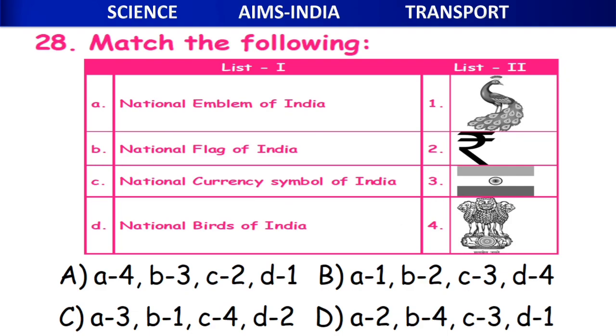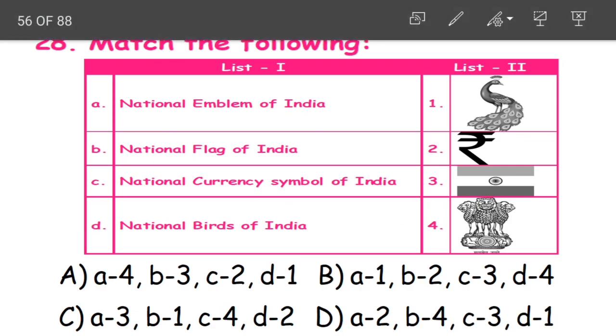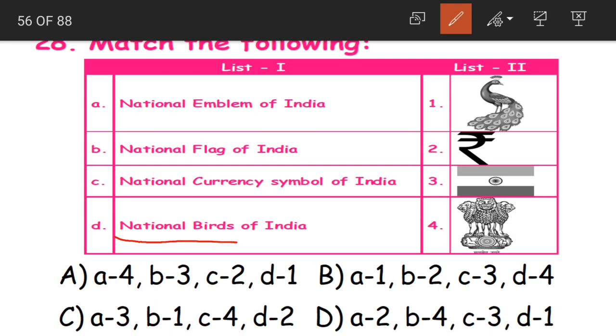Now 28th question. Match the following. See here you have got some of our symbols or national symbols and we have to match them. So now the first one is peacock. What is it, children? It is the national bird of India. First one. Then what is this symbol? Yes, it is the national currency symbol of India. This is the second one.